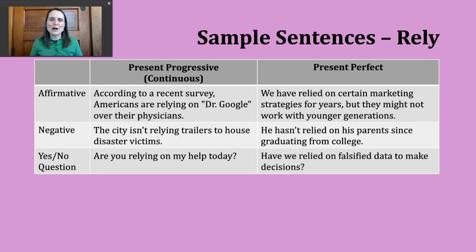Now, let's talk about making a yes or no question in the present perfect. To do this, I start with have or has, then I'm going to have my subject, and then the participle form of the verb. Here's my last example. Have we relied on falsified data to make decisions? Right? This could be a scary question an organization, a group perhaps is asking, right? So, did we put our confidence in something that we really shouldn't have trusted?